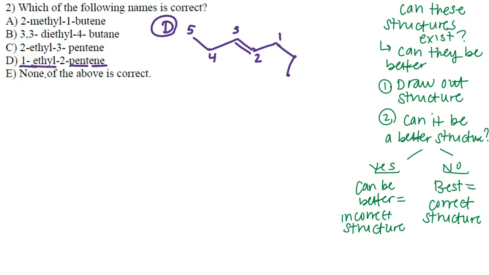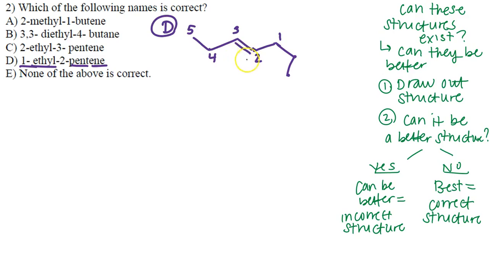Now, when we're looking at the structure, the question becomes, is this the best structure that it is, or can it become better? Automatically, I know it can become better. Why? Because the longest carbon chain is not 5 carbons. We actually can start from here: 1, 2, 3, 4, 5, 6, 7 carbons. And number 2, the double bond is not on the smallest number carbon.